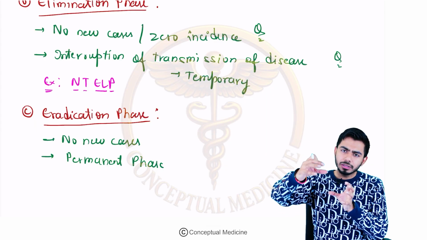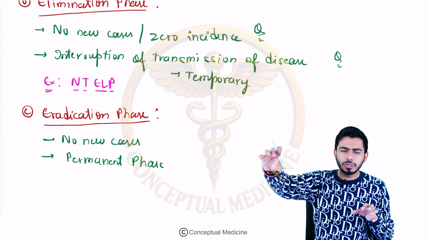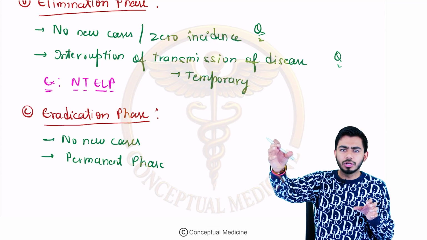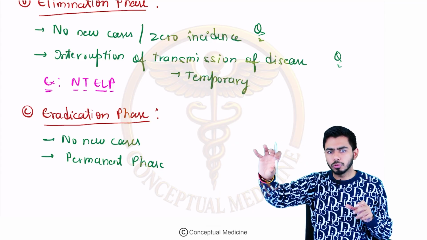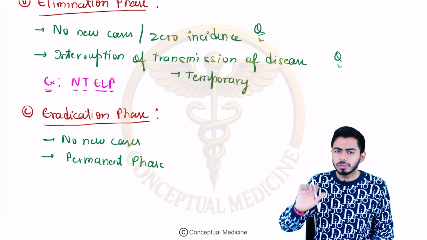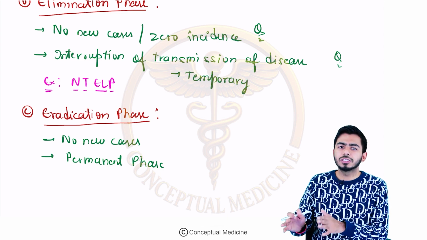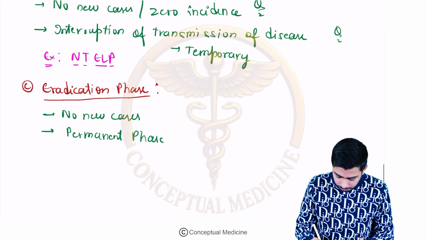But if you break this chain, agent host, in such a good manner that the agent is not able to come into the host, then at one point of time the agent will not be able to survive without the host, right? So this agent will disappear. In that case, the eradication phase comes, right? So here no new cases, and this is the permanent phase, right?